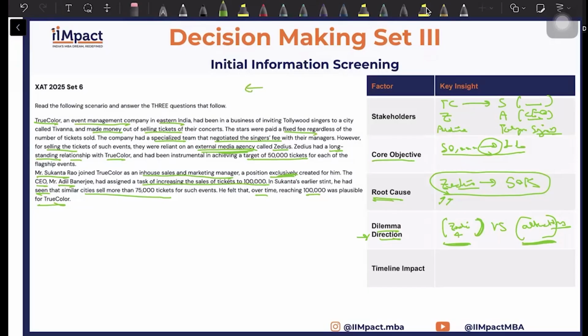This is a short passage, so the understanding of these three you should build, but you should build this quickly, because all three of these can probably change with each added piece of information that you get for a particular question. So timeline impact, again, they have not really mentioned. In the long term, 1 lakh seems feasible. In the short term, 75K seems feasible. So this would be the synthesis of this particular set.